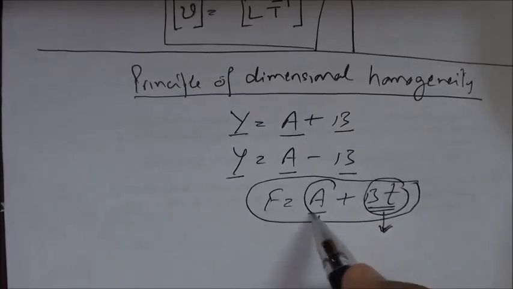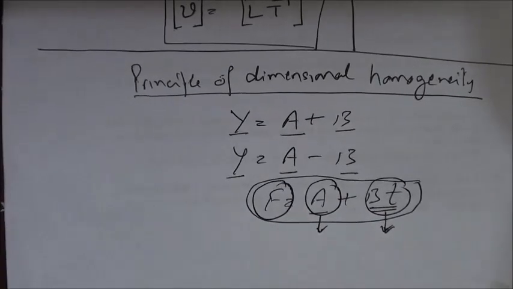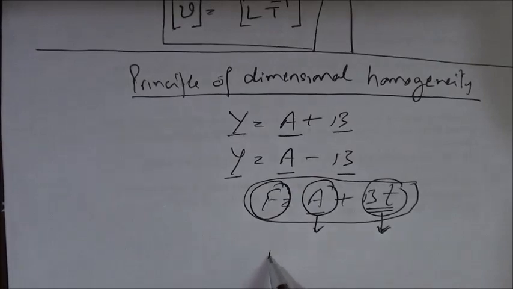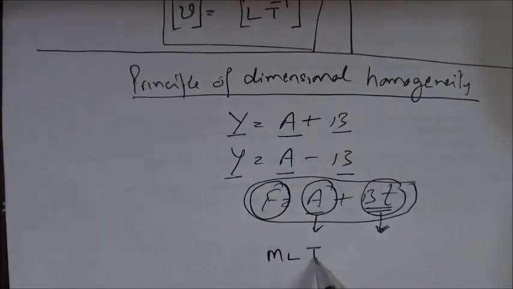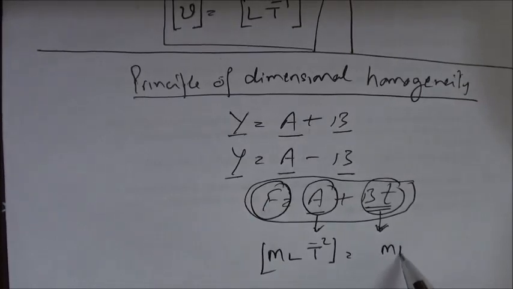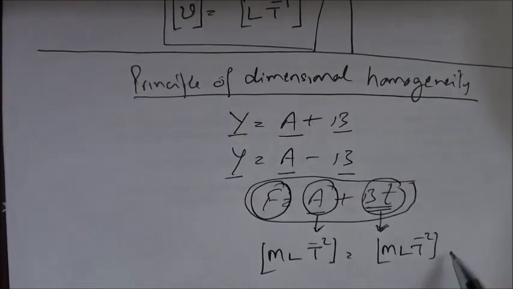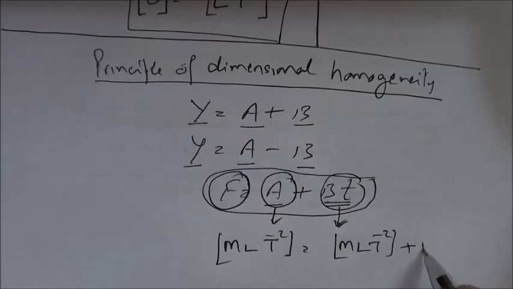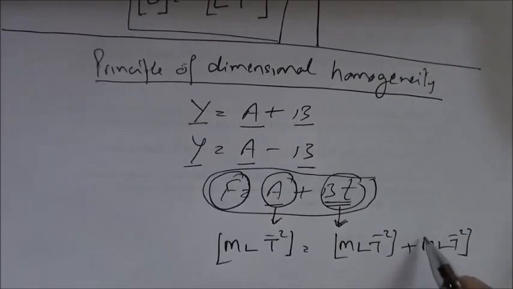Force added to force will be force. So dimensionally we will write [F] = MLT^-2, it will be equal to MLT^-2, and the last term also MLT^-2.